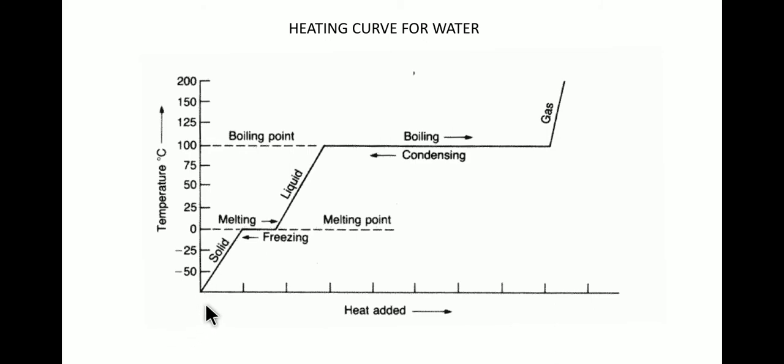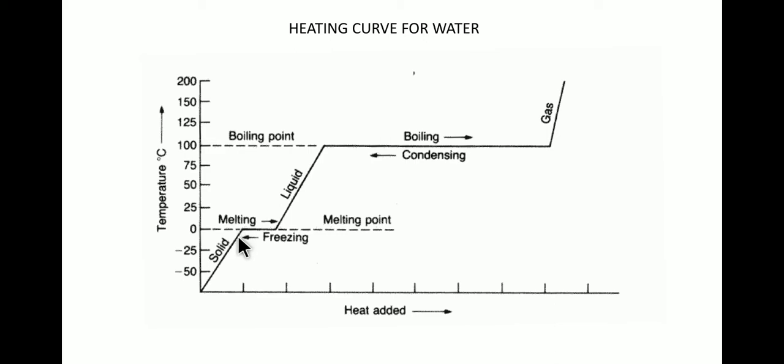So when ice is taken and it is supplied with heat, okay, at first let's say the ice is at minus 100 degrees Celsius. So when it is heated, the temperature of ice slowly increases as the heat is being added towards the positive x-axis. The temperature of the solid, that is ice, rises and it reaches 0 degree Celsius.